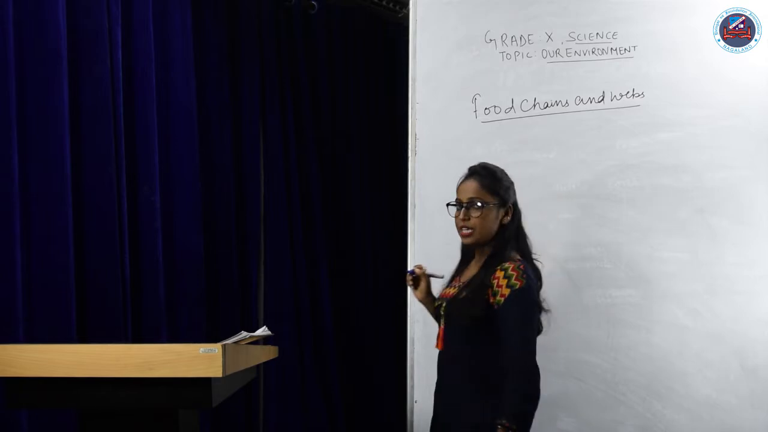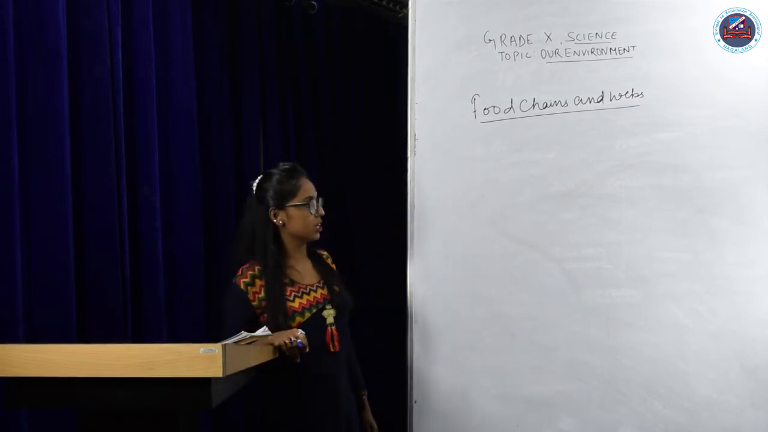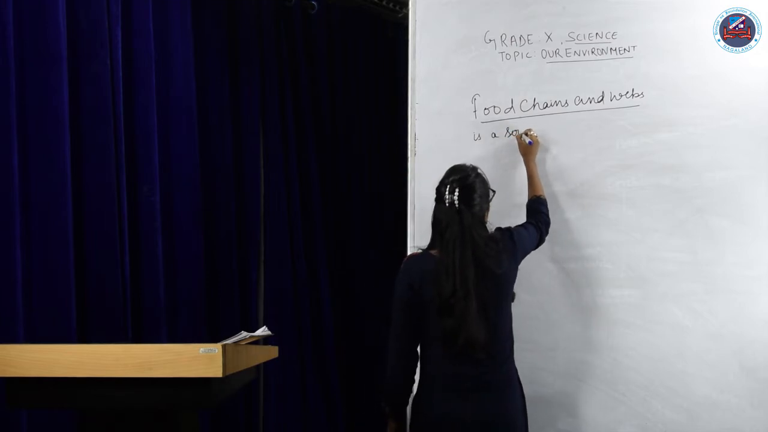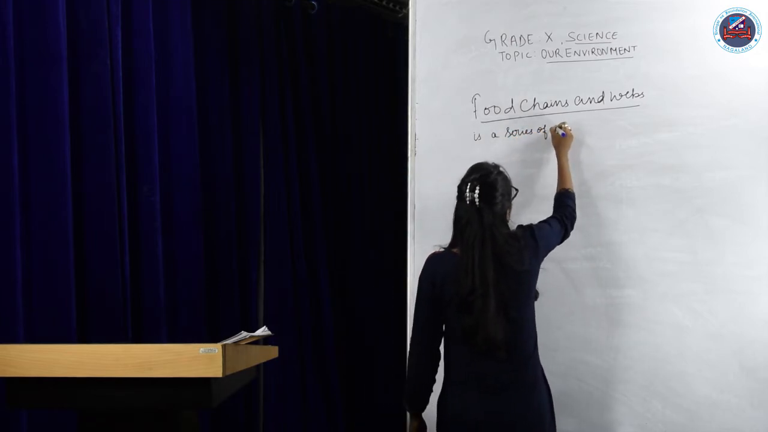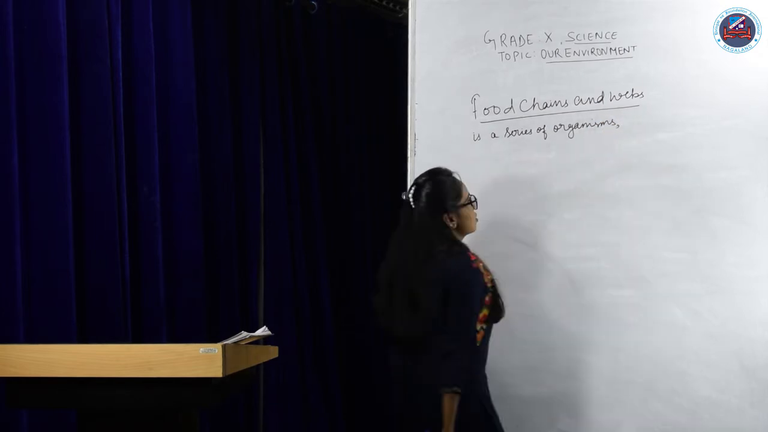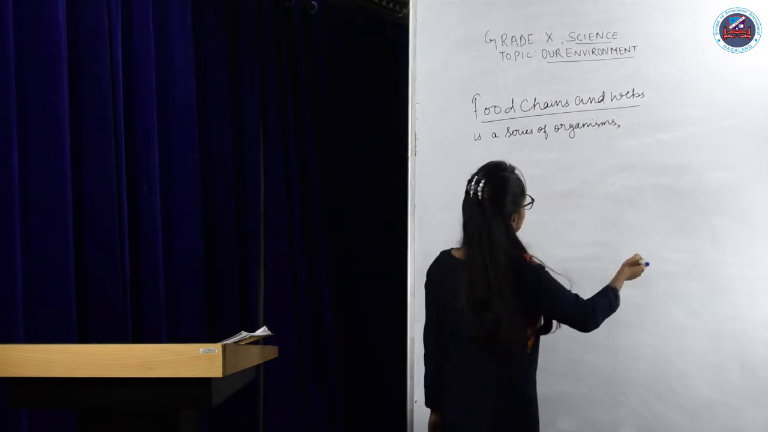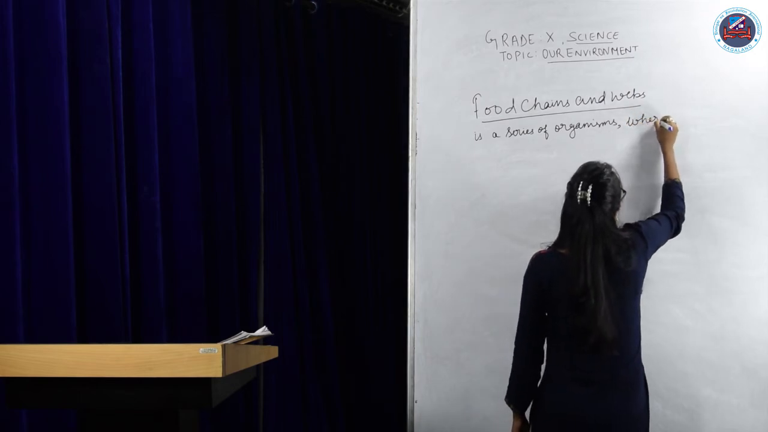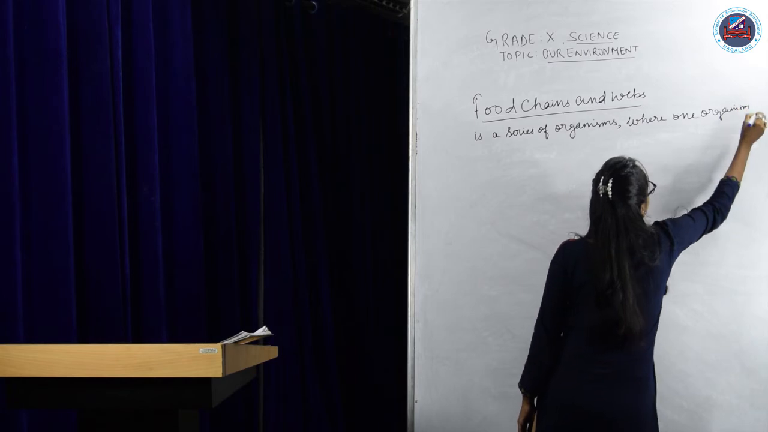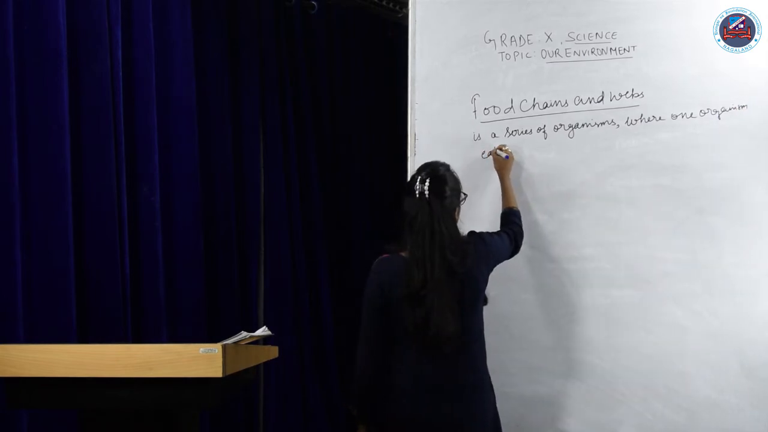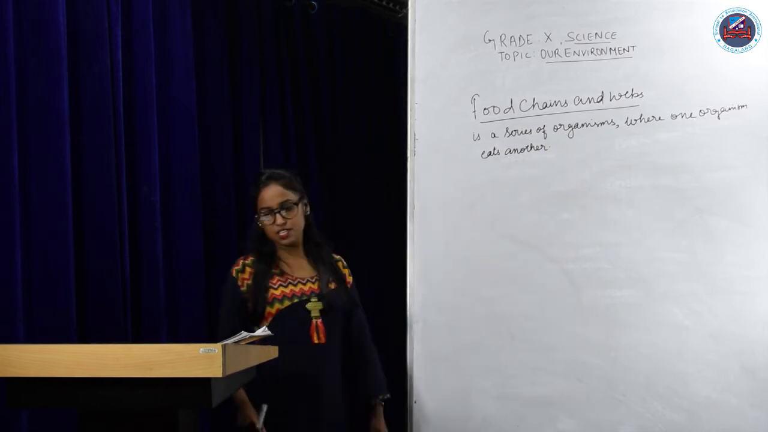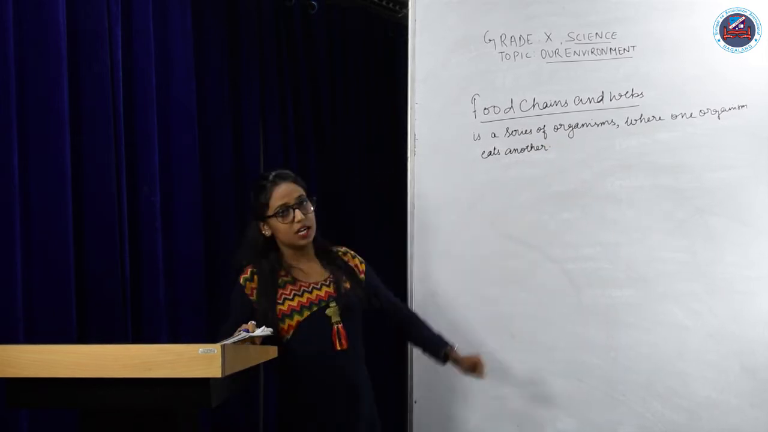So what is a food chain? It is a series of organisms. It's a series of organisms where one organism eats another. So it is a series of organisms where one organism eats another.